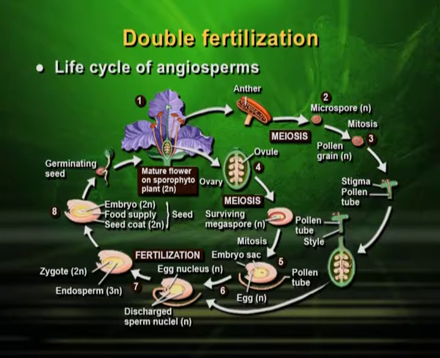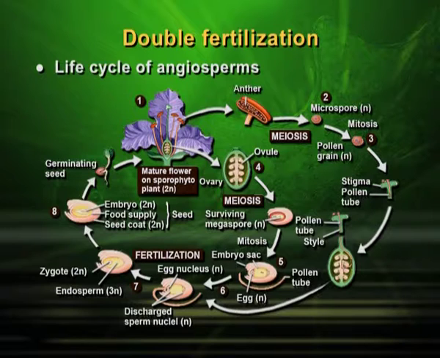Then anther will produce microspores and ovule will produce ovary. Now, this production took place because of meiosis. It has become haploid from diploid. So, it was 2n and now it is n. In other words, pollen grain is n and also ovule is n.